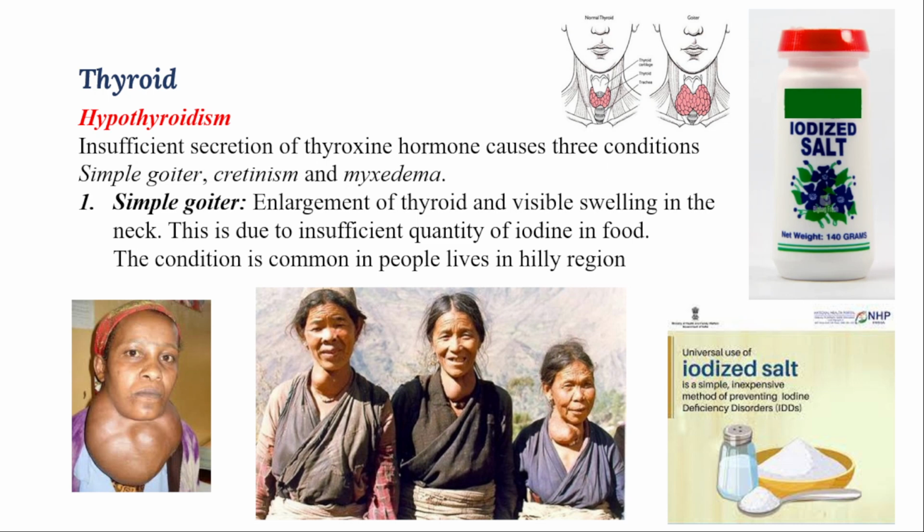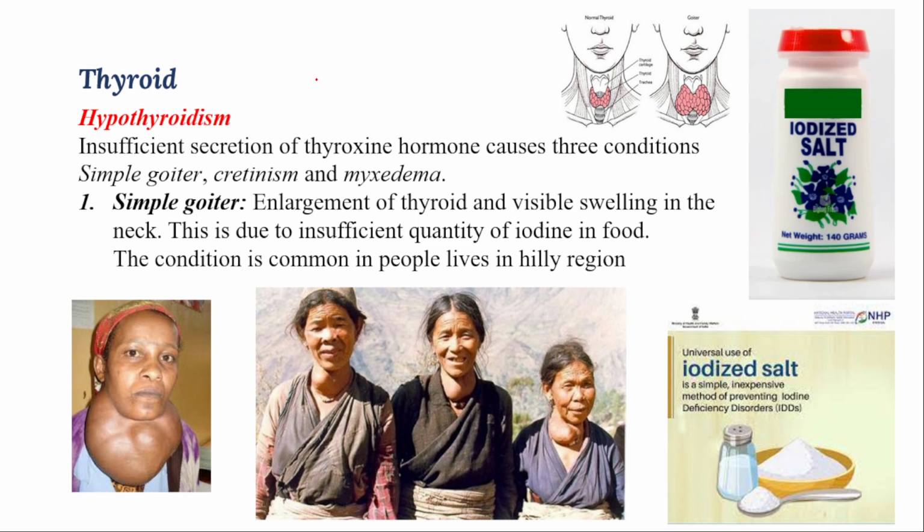Simple goiter means, you can visually observe people who have an enlarged neck. You can see this is enlarged. Sorry, pardon me. You can observe that an enlarged neck will be visible, and here also you can observe that an enlarged neck is there. They are suffering from simple goiter. What is simple goiter? Iodine is necessary for the activation of the thyroid, and iodine is not properly available in hill conditions.